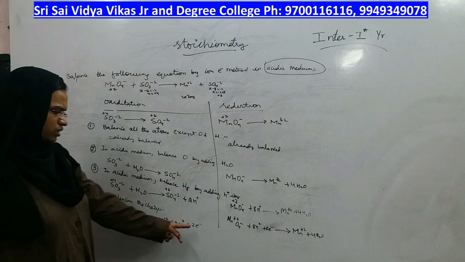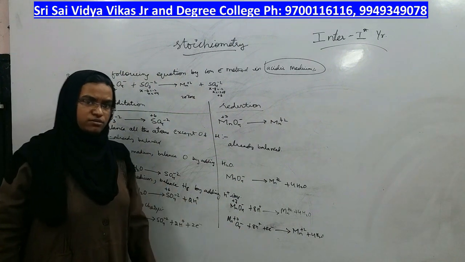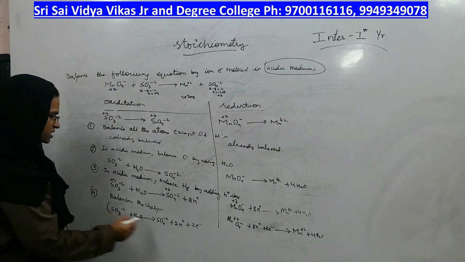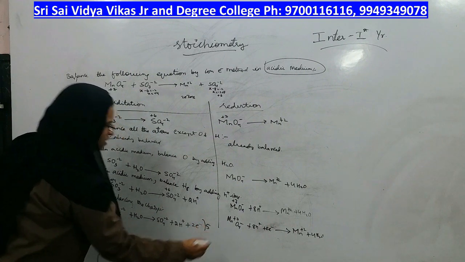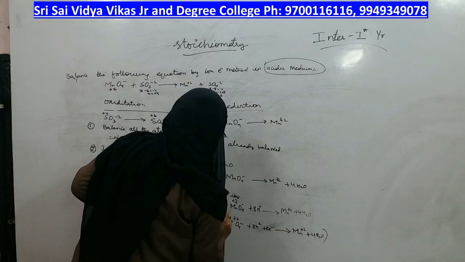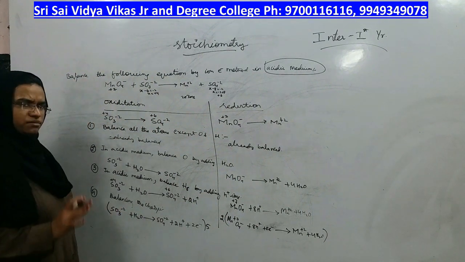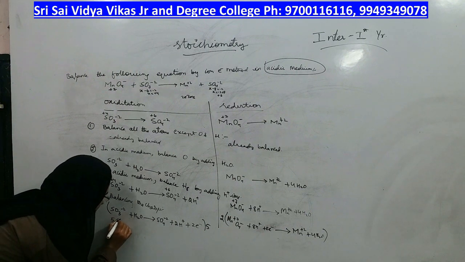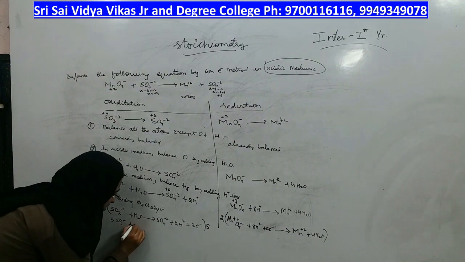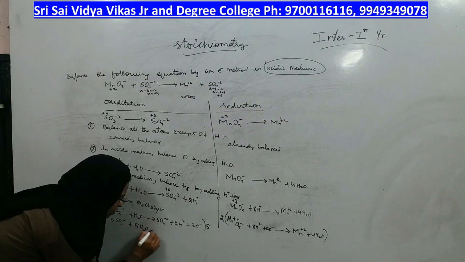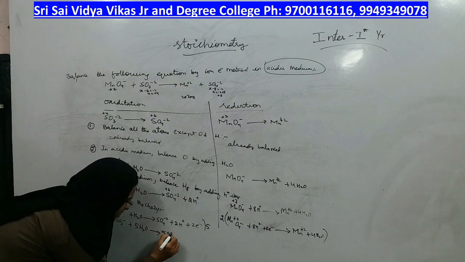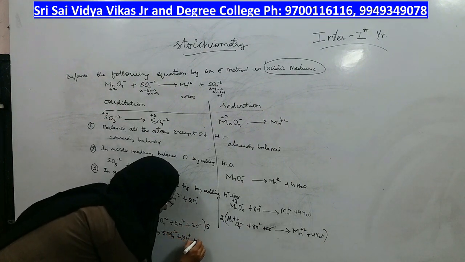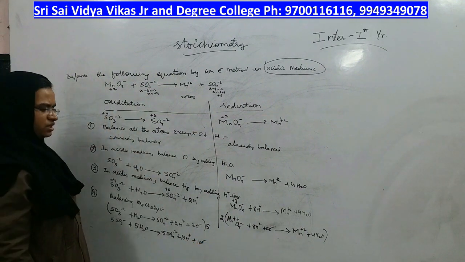Now here you are showing 2 electrons and here you are showing 5 electrons, but I told you that both have to be equal. So what you have to do is multiply this side reaction with 5 and multiply this side reaction with 2. Then the charges become balanced. Okay, so let us do that. 5SO3 minus 2 plus 5H2O give rise to 5SO4 minus 2, 5 2s are 10H plus 10 electrons. Done.